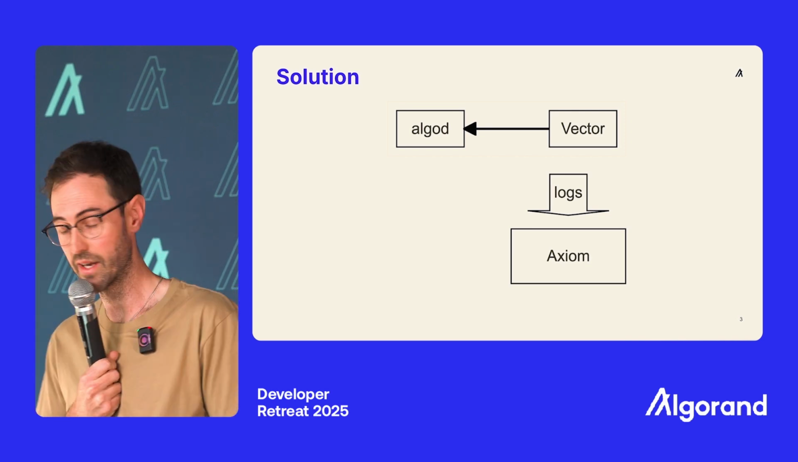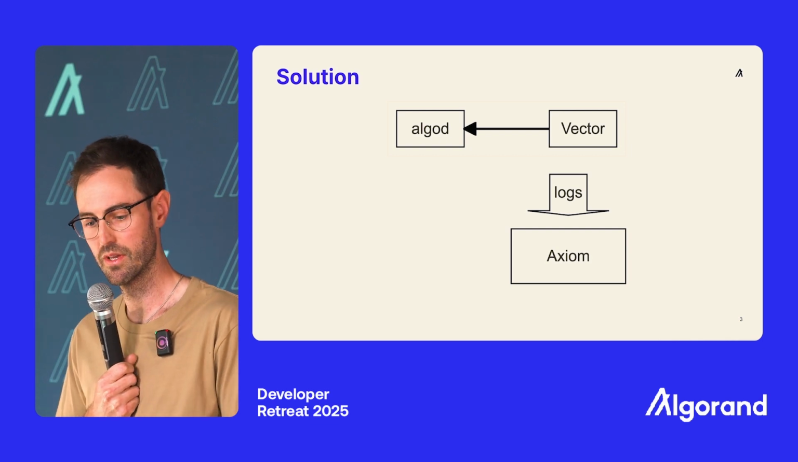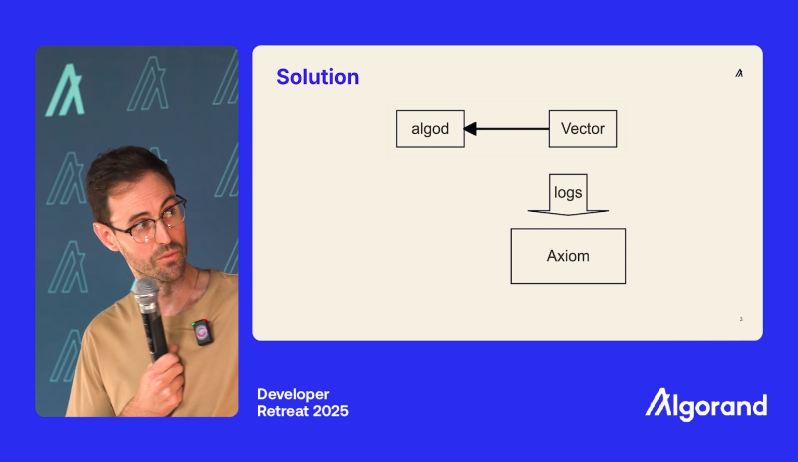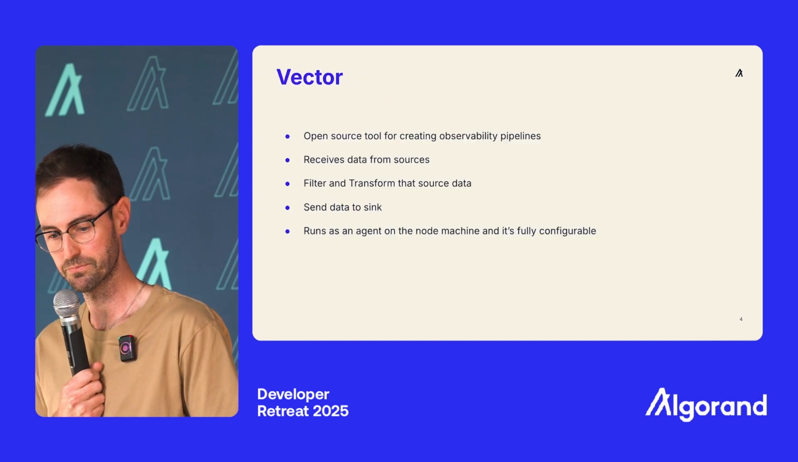The main thing I needed was a mechanism for sending alerts. So I chose a couple of tools. The first tool I chose was Vector, and the second was Axiom.